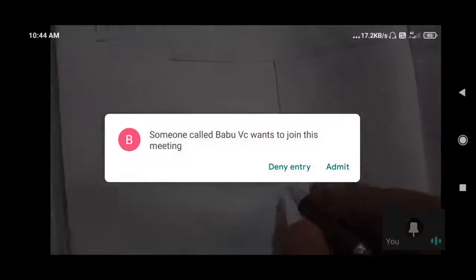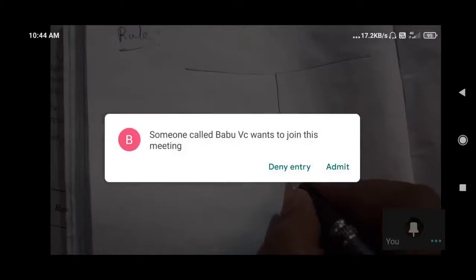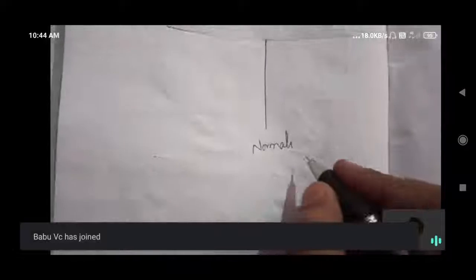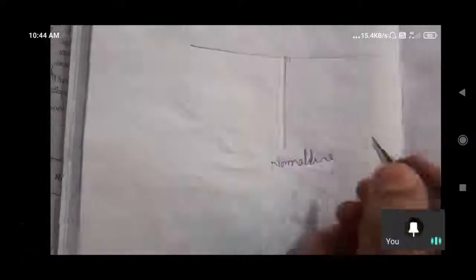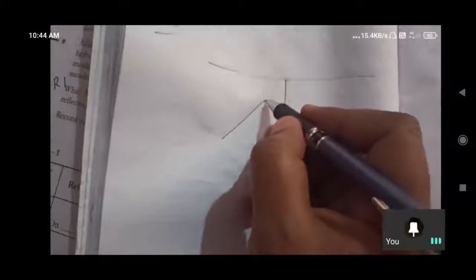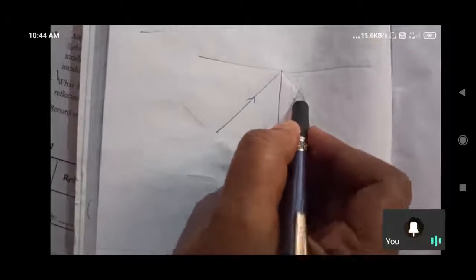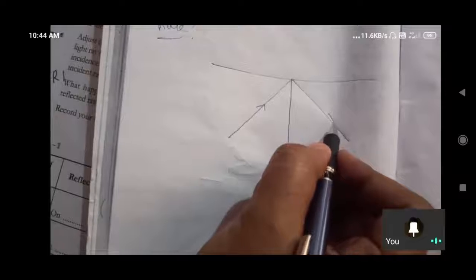What is the rule we observed yesterday? From the diagram we can see this is the normal line. The incident ray is this one, and it reflects in this manner, rebounding back.